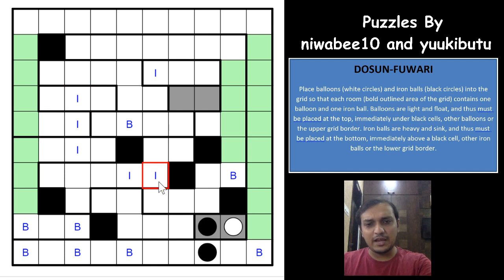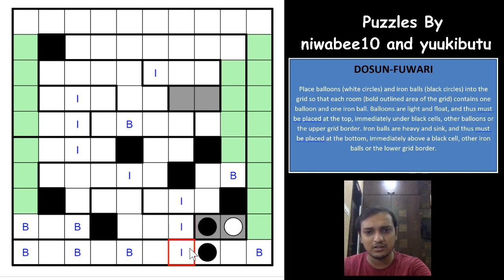So this cannot be an iron ball. What happens here is that this region already has an iron ball here, so you cannot have any more iron balls here. If you have iron balls anywhere here, these cells also would have to be iron ball. So if you have an iron ball here, you'll have an iron ball here and here as well. So none of these cells will have iron balls. This cell also cannot have an iron ball. Neither of these cells can have iron balls. So this cell cannot have anything, neither the balloons nor the iron balls.